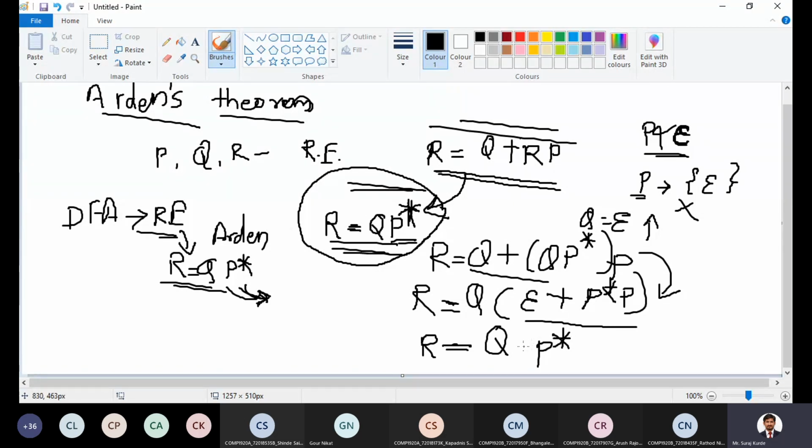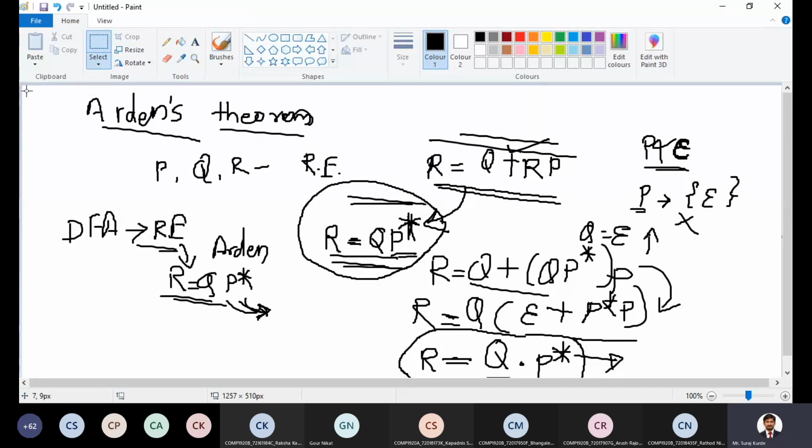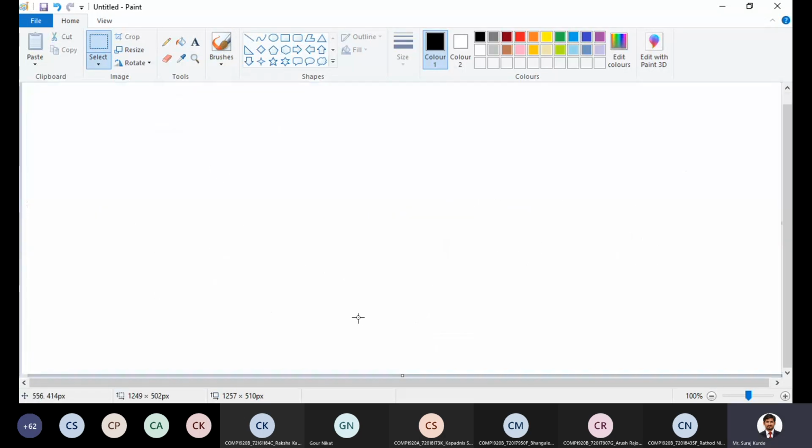Fine. R is equal to QP star. So we get the same regular expression. So this is the unique solution for the regular expression R is equal to Q plus RP. Okay, so we'll solve some examples using this theorem.